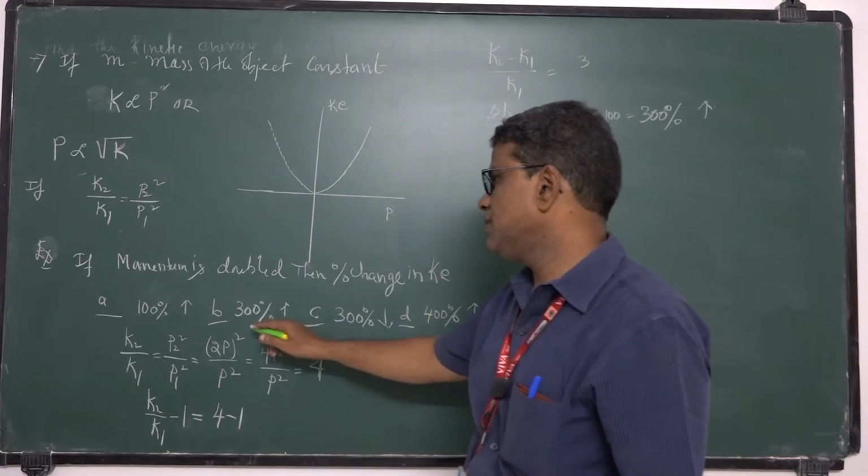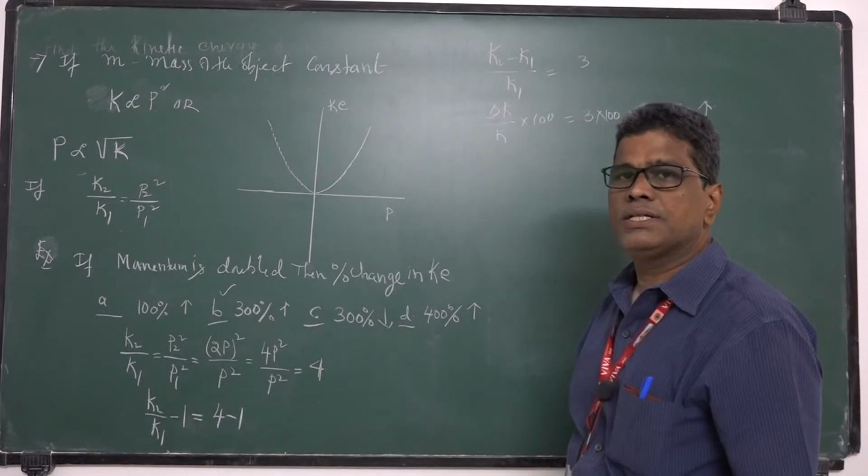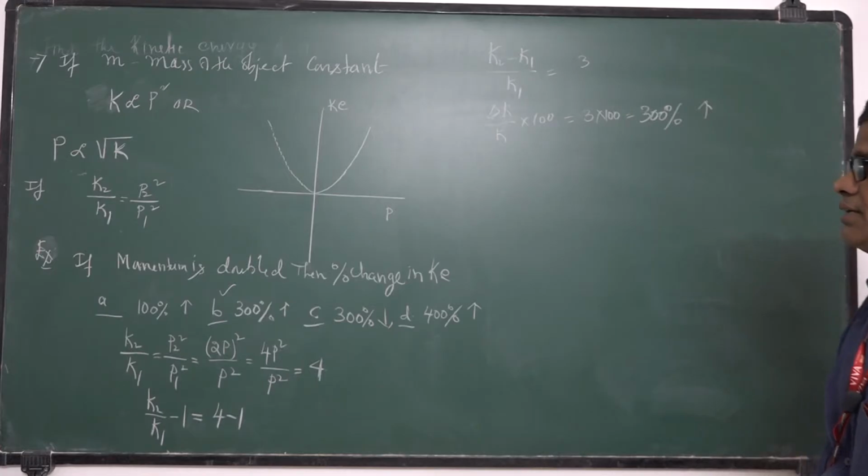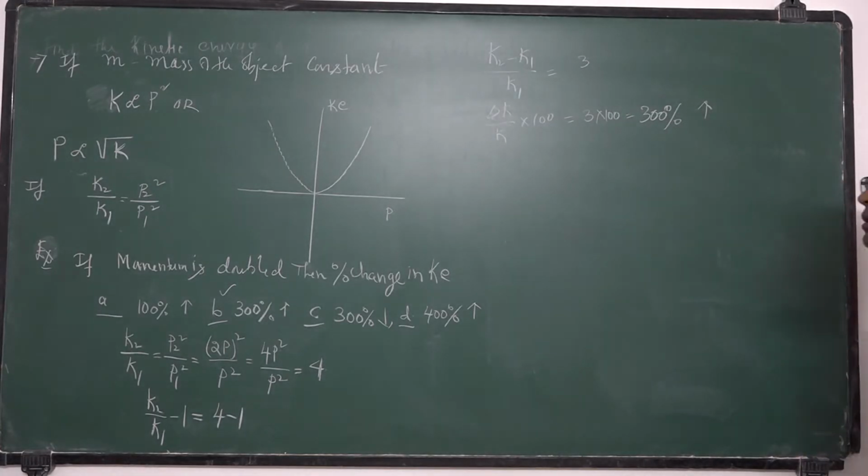So the answer is option B, increases by 300%.